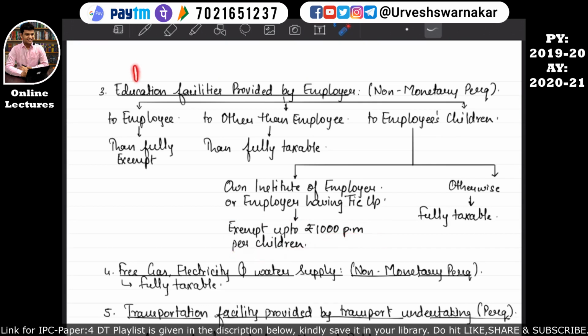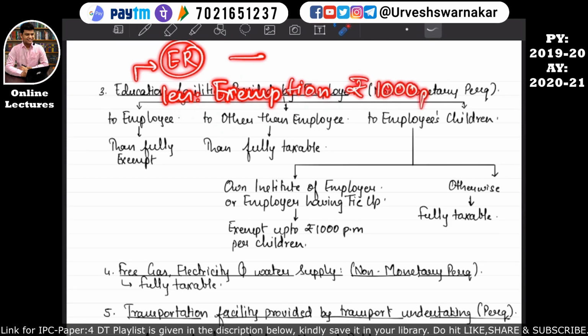That means whatever expenditure has been incurred by the employer will be considered, and then there is an exemption of rupees 1000 per month per child, irrespective of how many children that employee has.